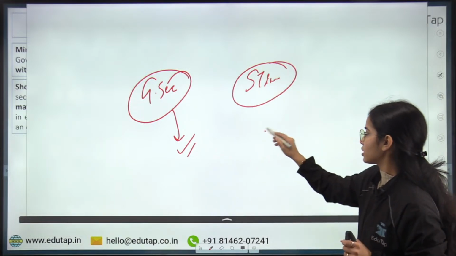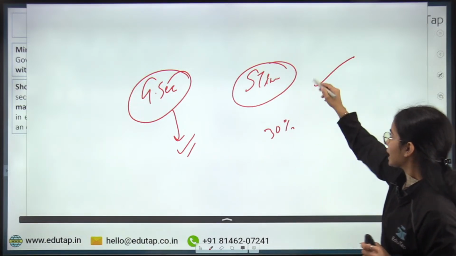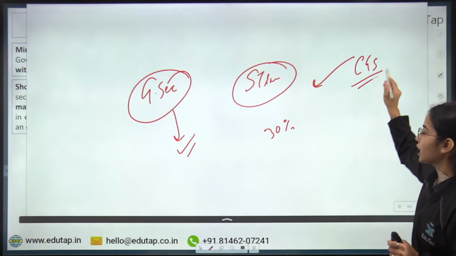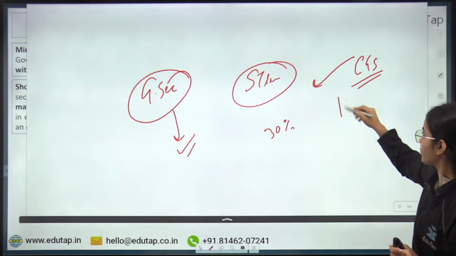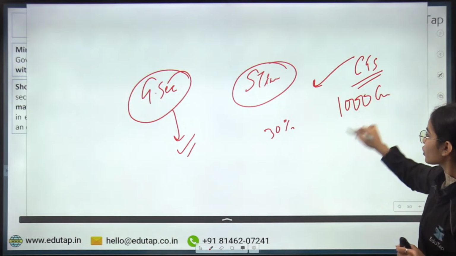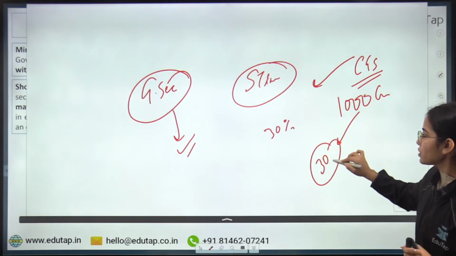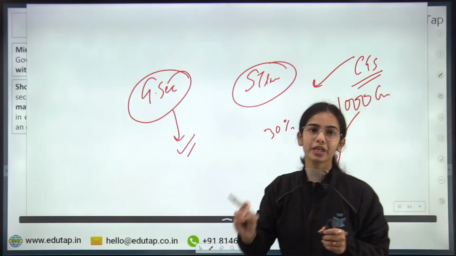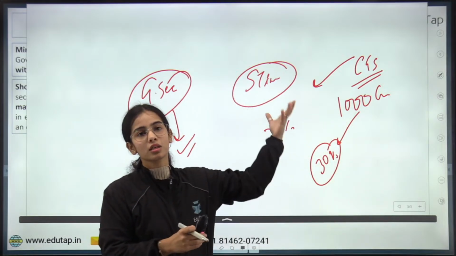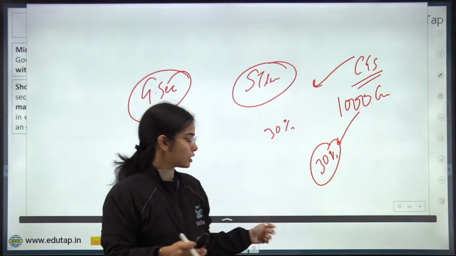If you are investing in central government securities, say 1000 crores, then out of this only up to 30%, that is only up to 300 crores, you can invest in the short term investment. Okay, so this is the idea.